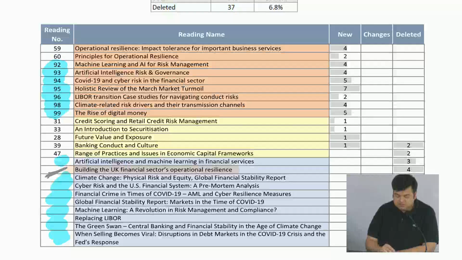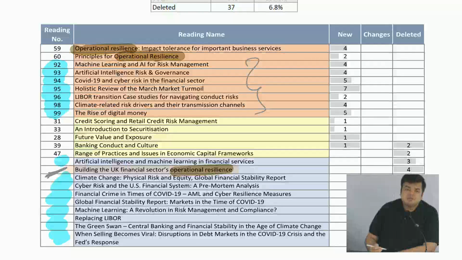So this is in the operational resilience part, this change, and apart from that, as I always mention, the entire current issues has been replaced. A few chapters are the same, like Libor transition is there, but Libor transition case studies for navigating is added. So there was a Libor chapter earlier also in current issues. It's a very important aspect, looking at the Libor transition that has been going on in the 2021-22 time frame in the last couple of years. So this is very, very important, and this new chapter has been added over here.